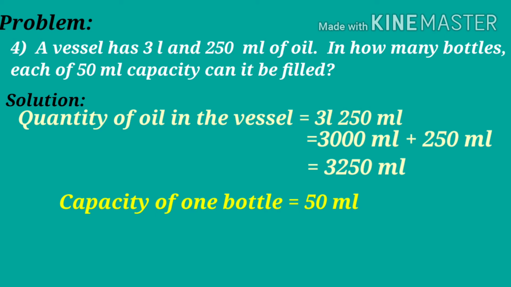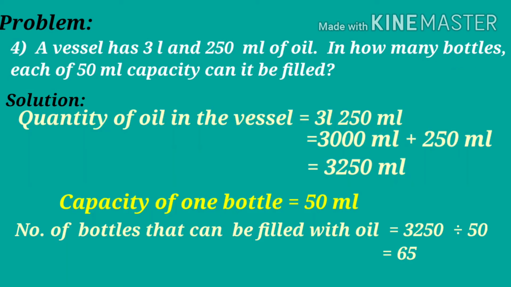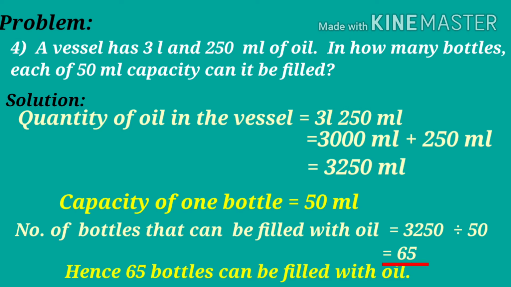And capacity of each bottle or one bottle is 50 milliliters. We are asked to find how many bottles can be filled. So we divide 3250 by 50 and we get 65. So the number of bottles that can be filled with oil is 65. Hence 65 bottles can be filled with oil.